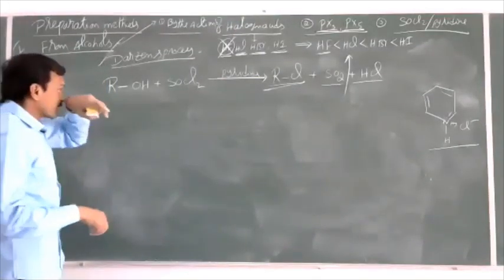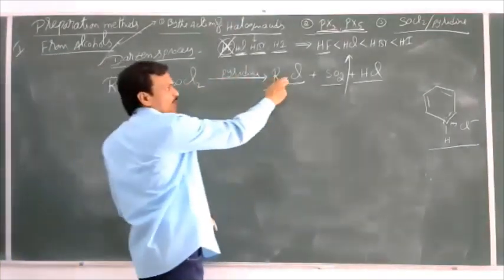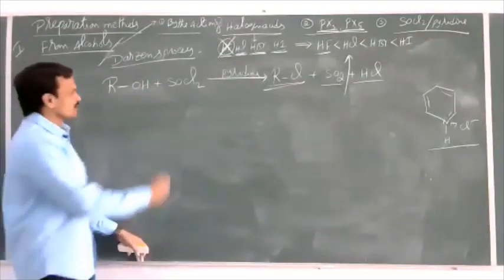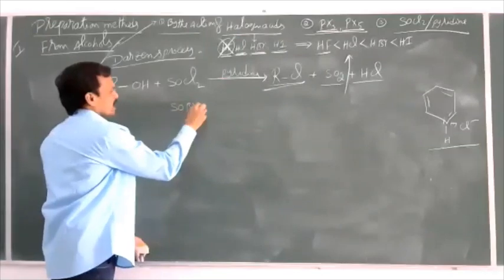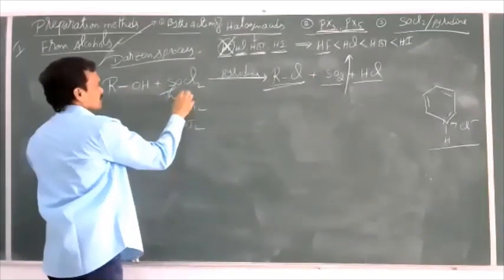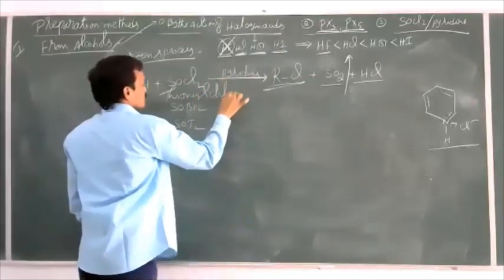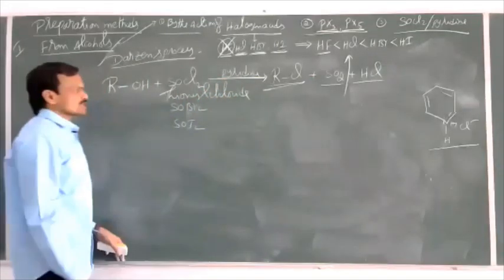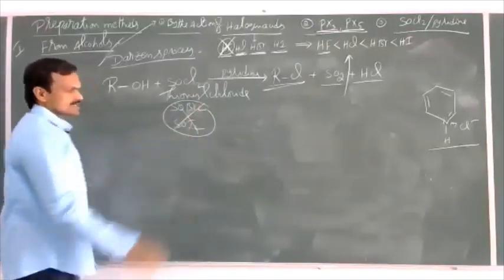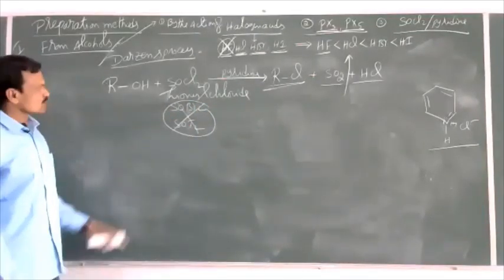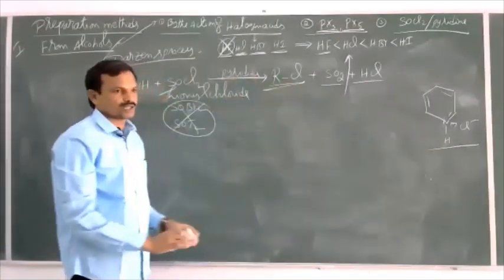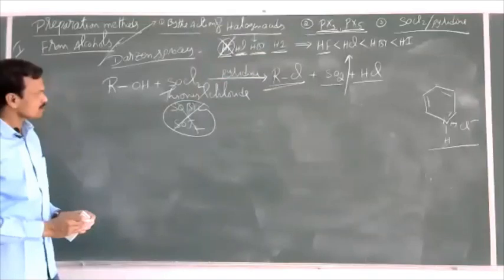Whereas by the previous method, we can prepare only chloroalkanes. Bromoalkanes and iodoalkanes cannot be prepared, because of SOBr2, SOI2. What is this? SOCl2 is nothing but thionyl chloride. Thionyl bromide and thionyl iodide do not exist in stable state. So only by this method we can prepare chloroalkanes, not bromoalkanes and iodoalkanes.